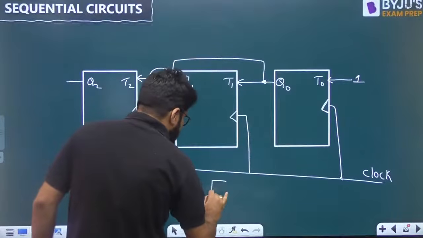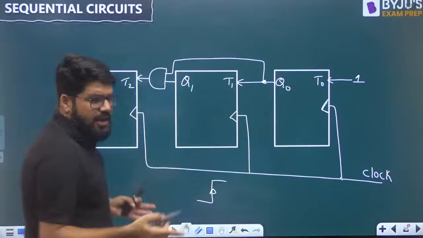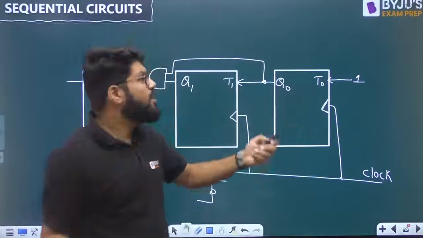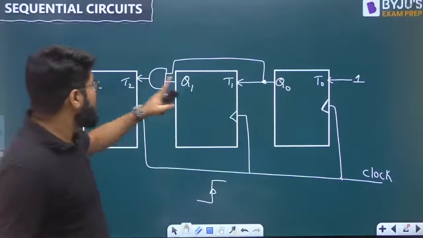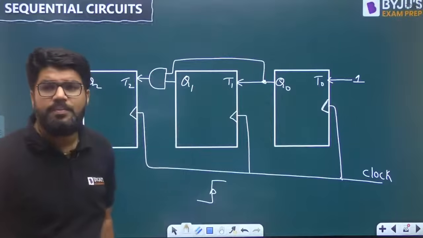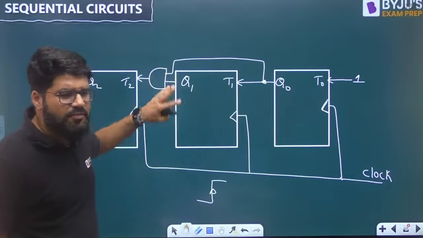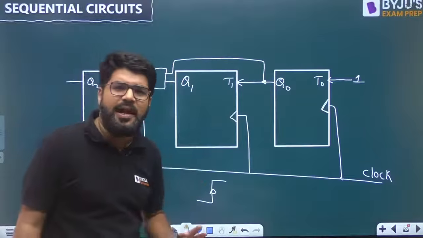Now suppose the clock positive edge comes, all flip-flops are ready, and all will try to produce the output after TPD. So all three outputs, Q2, Q1, Q0 will be produced after TPD. There will be some delay of AND gate, but that is negligible in front of delay of flip-flop, so I am neglecting that AND gate delay here.